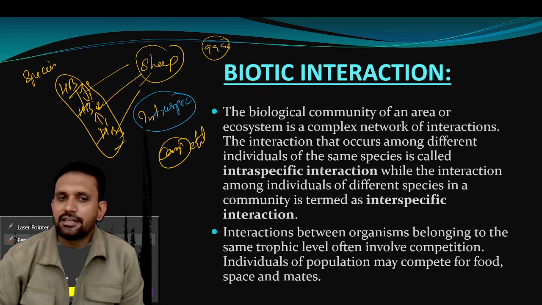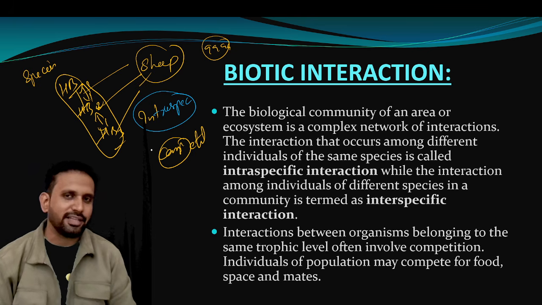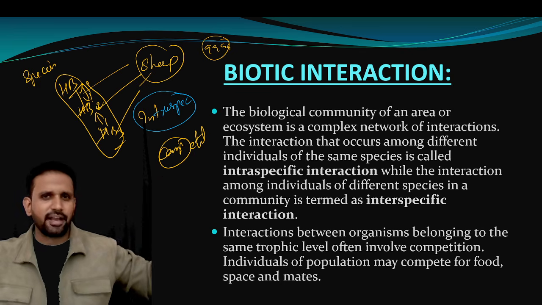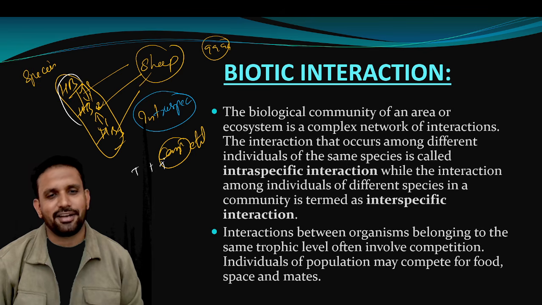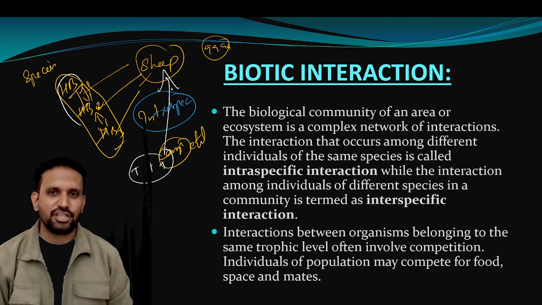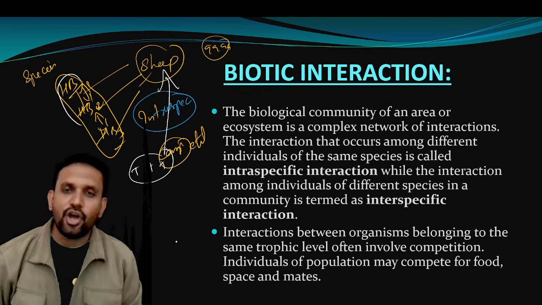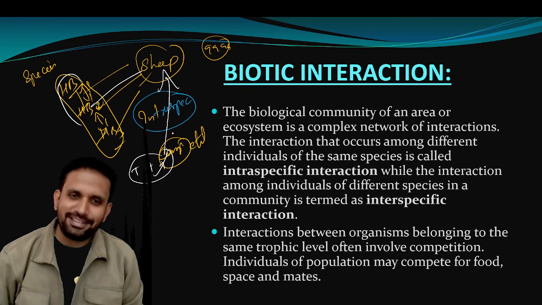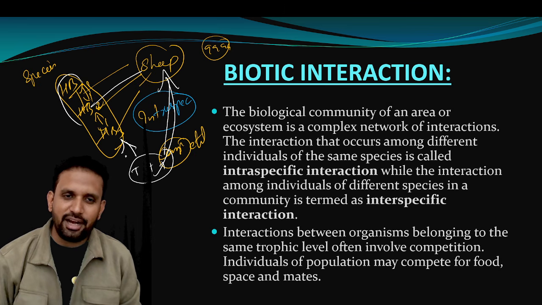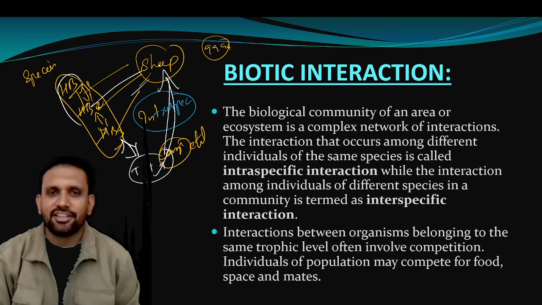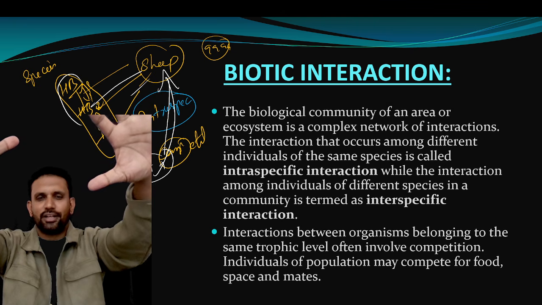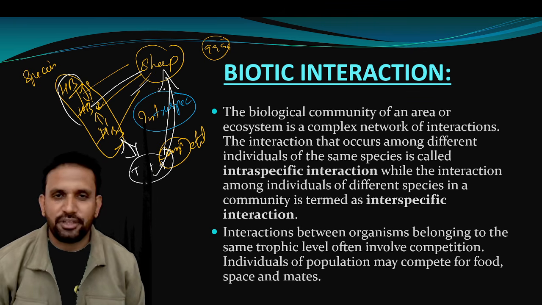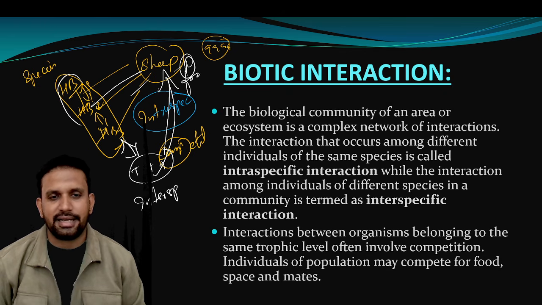Now comes the triple R, the scene where the NTR and the tiger come together. Here 3 tigers are there. Now 3 tigers also want the sheep. We also want the sheep. Tigers also want the sheep. That's why we are competing with each other, to see who gets the sheep first, right? So when 2 different species are competing for a resource, which is nothing but food here, then it is called what? Inter is important.